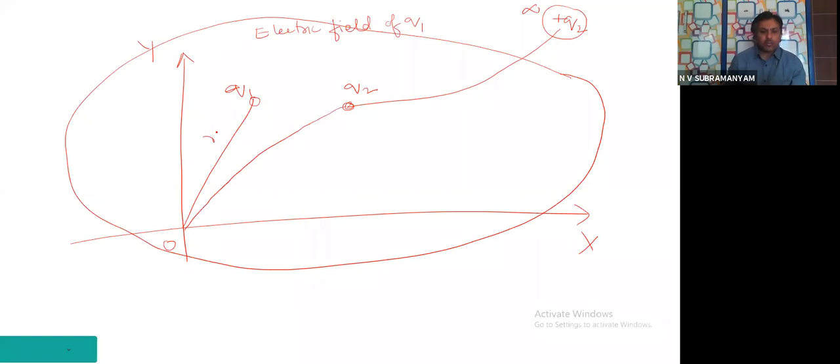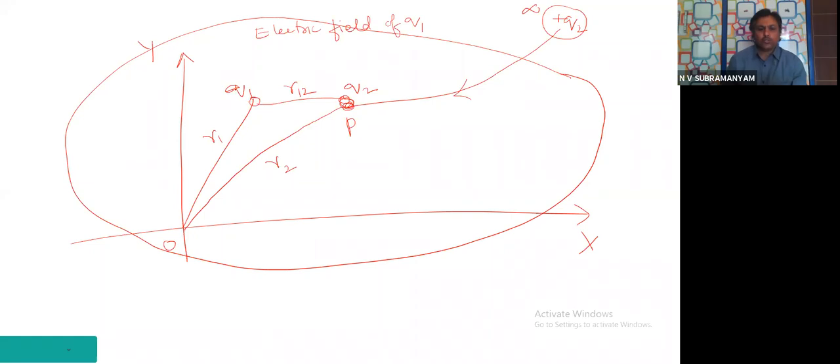This is R1 as per our diagram, this is R2, and this is the point P under consideration. So Q2 has come into the electric field of Q1. That is what I am trying to tell you.